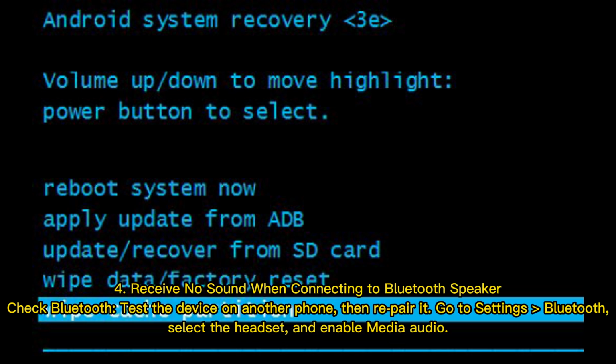4. Receive no sound when connecting to a Bluetooth speaker. Check Bluetooth. Test the device on another phone. Then re-pair it. Go to Settings, Bluetooth. Select the headset and enable media audio.